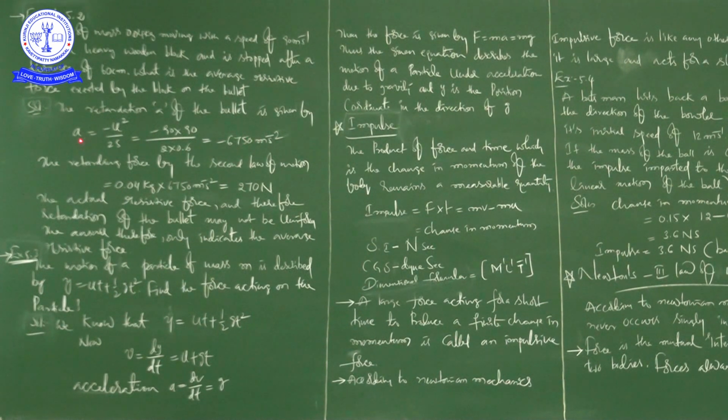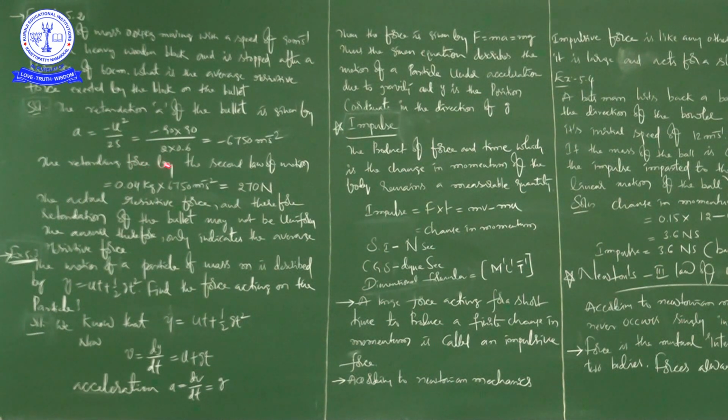If you observe carefully, we calculated a, but it came out negative. So the body is in retardation. When a body is in retardation, the acceleration is negative. So a is equal to minus 6750 meter per second square. If a is positive, it is acceleration. If a is negative, it is retardation. But in this problem, our task is to calculate the average resistive force.